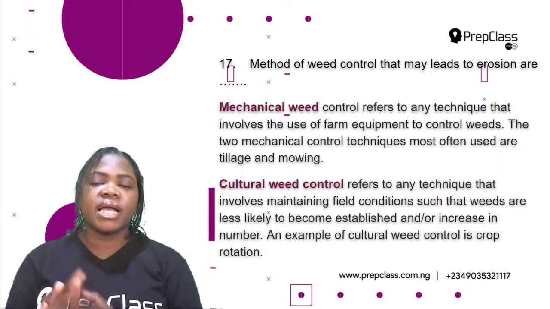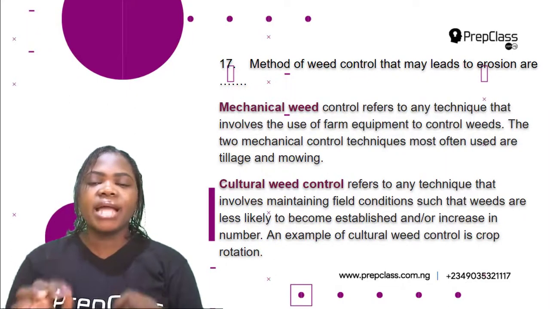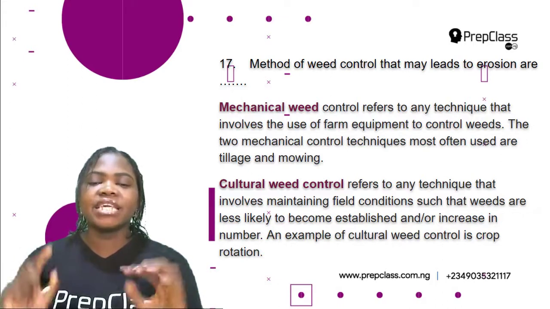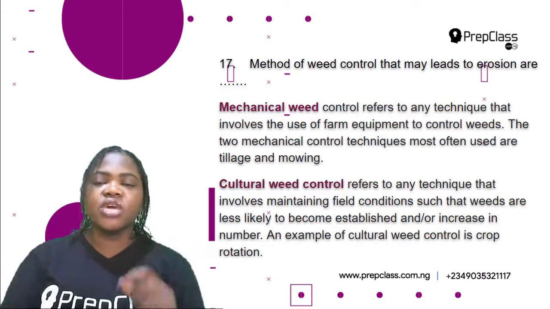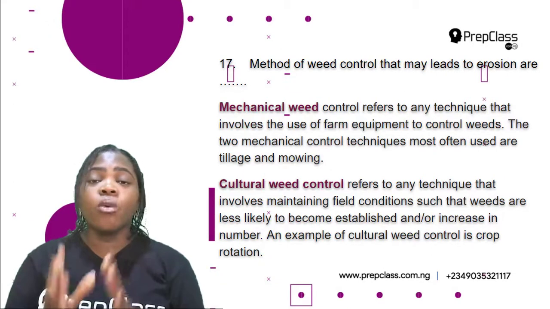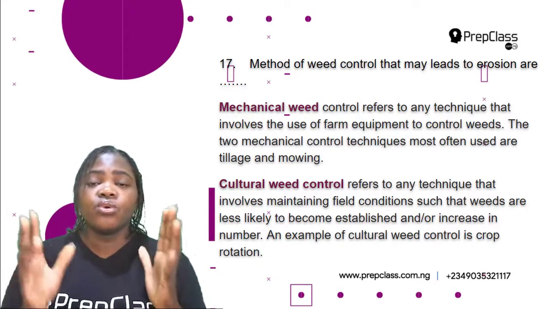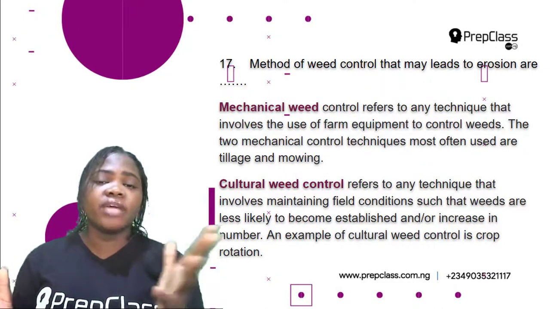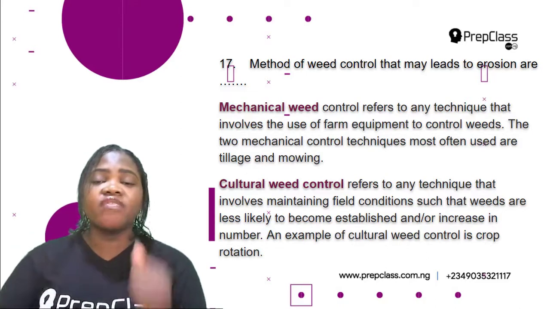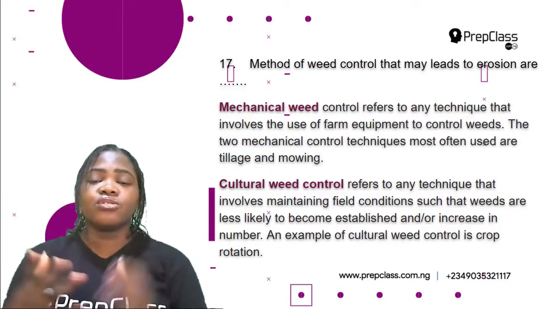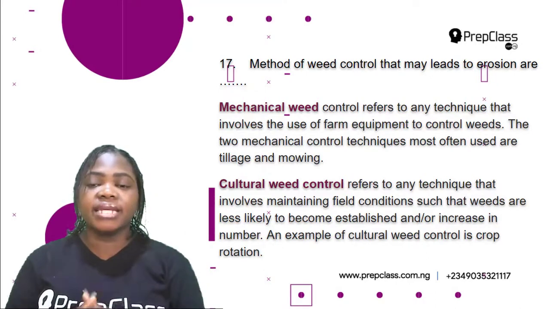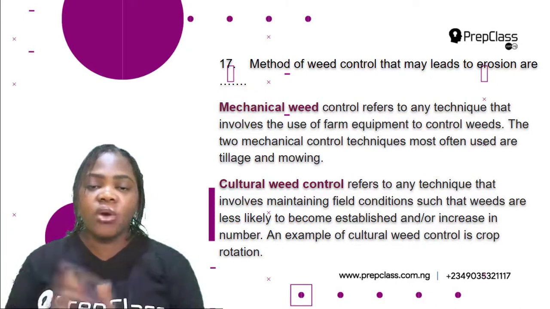The first one here is mechanical weed control. Mechanical weed control refers to any technique that involves the use of farm equipment to control weeds. Remember, weeds are unwanted plants. So how do we get rid of them? We can use mechanical weed control. This technique involves the use of farm equipment to control weeds. The most often used mechanical control techniques are tillage and mowing.